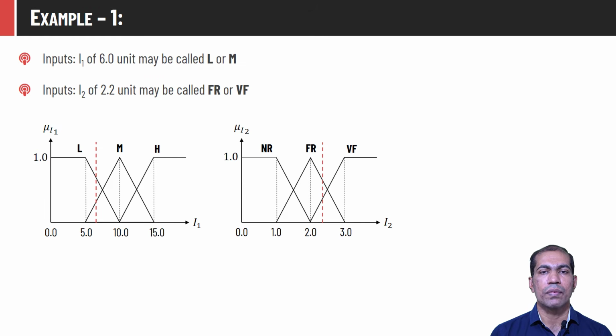From the diagram, we can see that I1 equal to 6.0 is present in two fuzzy classes with different membership values. It is present in set M as well as in L, whereas I2 equal to 2.2 is present in fuzzy sets FR and VF. So we need to calculate the membership value of the given inputs in their corresponding fuzzy sets.